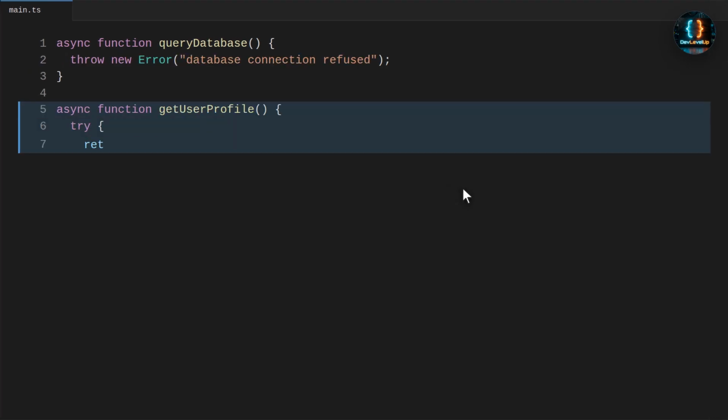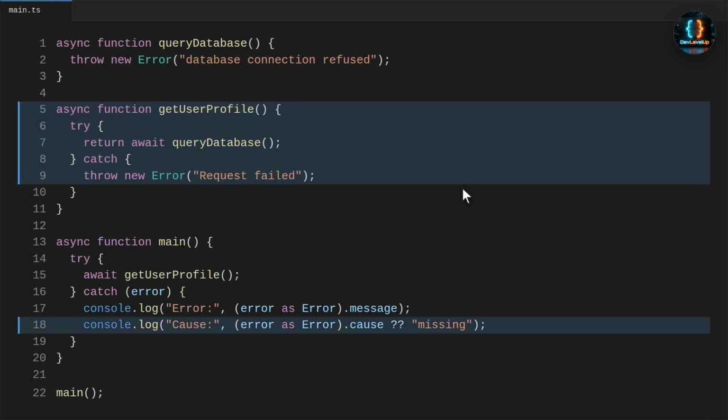In service code, it is common to translate a low-level database error into a higher-level request error. This broken version throws a clean message, but it throws away the original reason. Now we run it and the cause is missing.